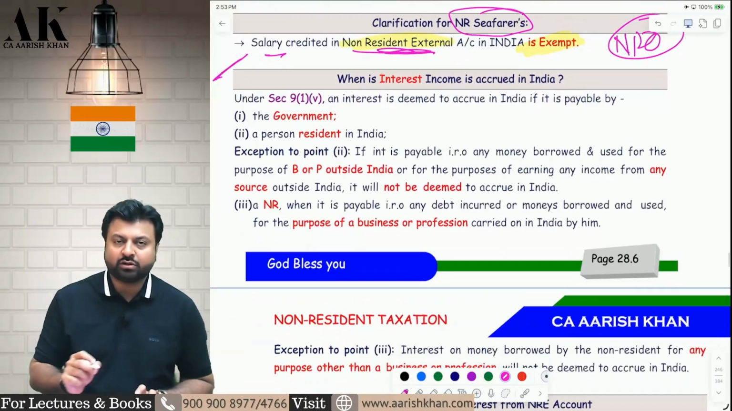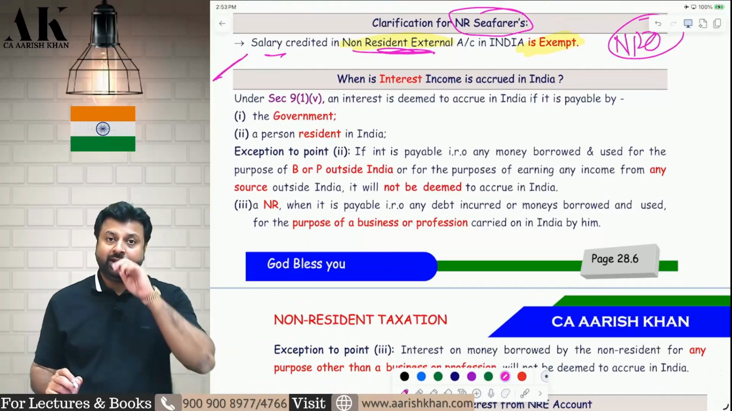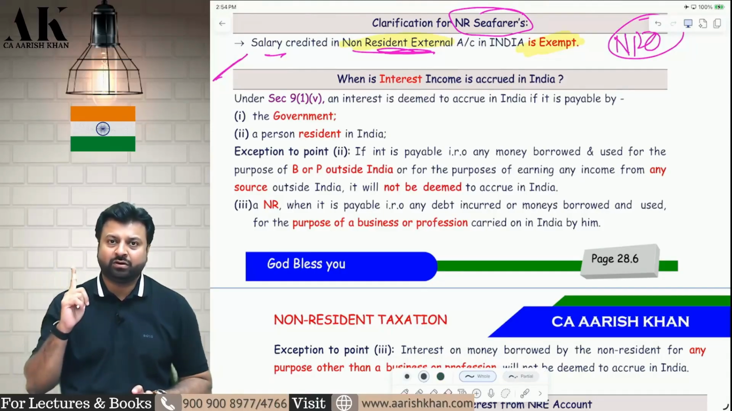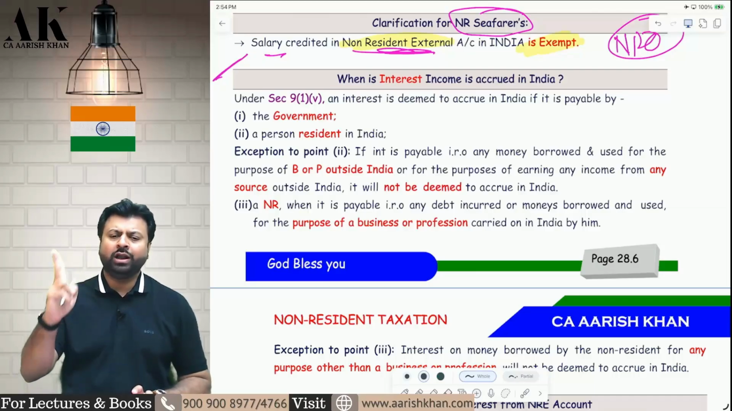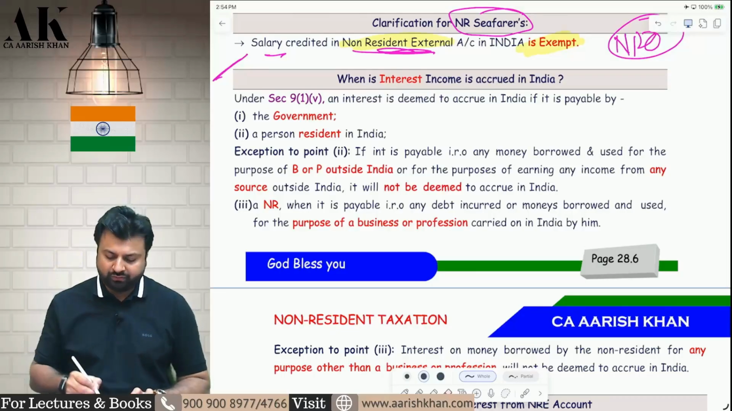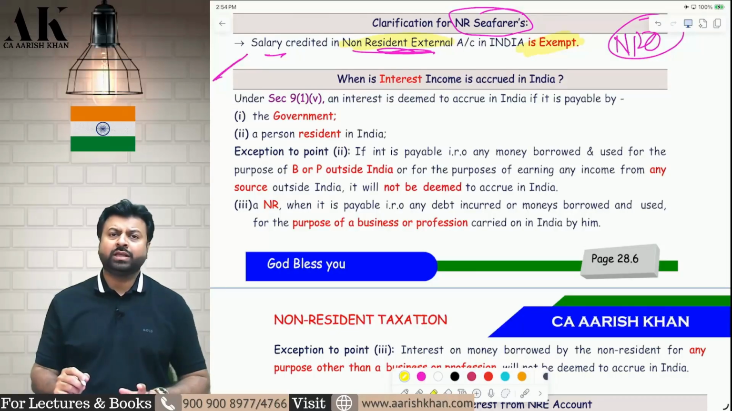Now, from here onwards, we are going to start with a very important discussion. When interest is taxable in India, when interest is accrued in India, and we are going to talk about the taxability of interest in great detail from here onwards. Interest, royalty, and FTS. These are the three incomes we are going to talk about in great detail from here onwards. First of all, we will talk about the accrual.